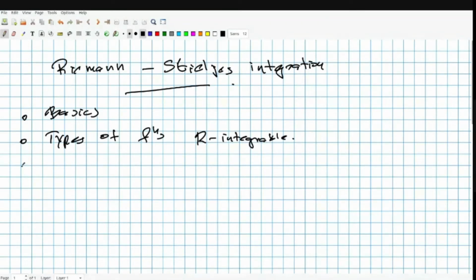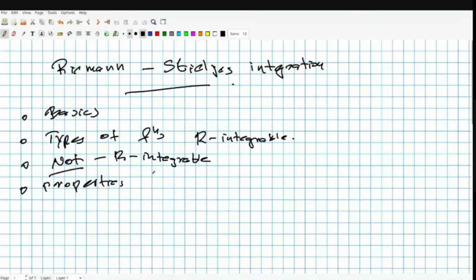And then we'll see some functions which are not integrable, and some properties of Riemann integration and some examples. Last time we did some simple examples like the integral of x squared and x cubed. So today we'll do maybe sine or cos or something like that.